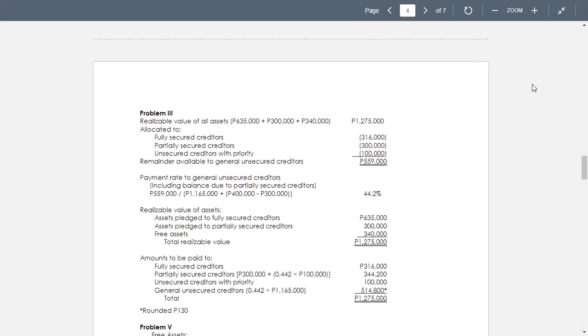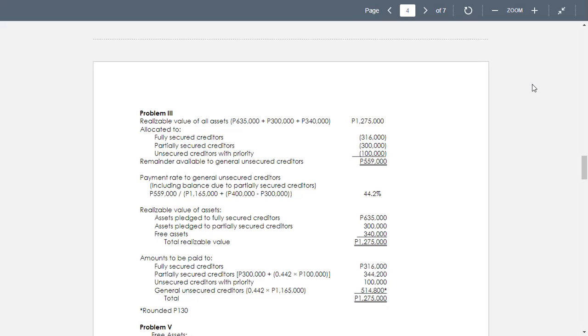Amounts to be paid to fully secured creditors, again 316,000. To partially secured creditors, it's only for 344,200 because you'll be paying 300,000 but for a portion of 100,000, you have to multiply it by the recovery rate of 0.442. So you now get